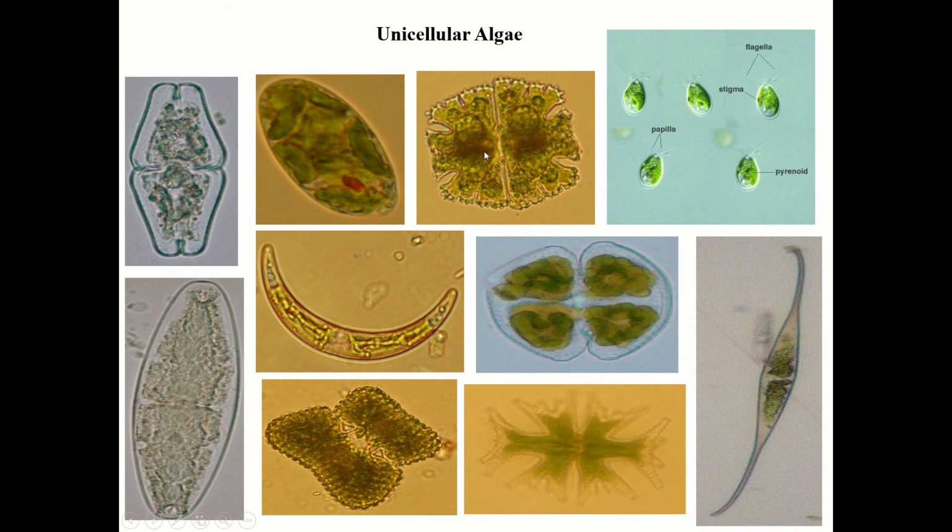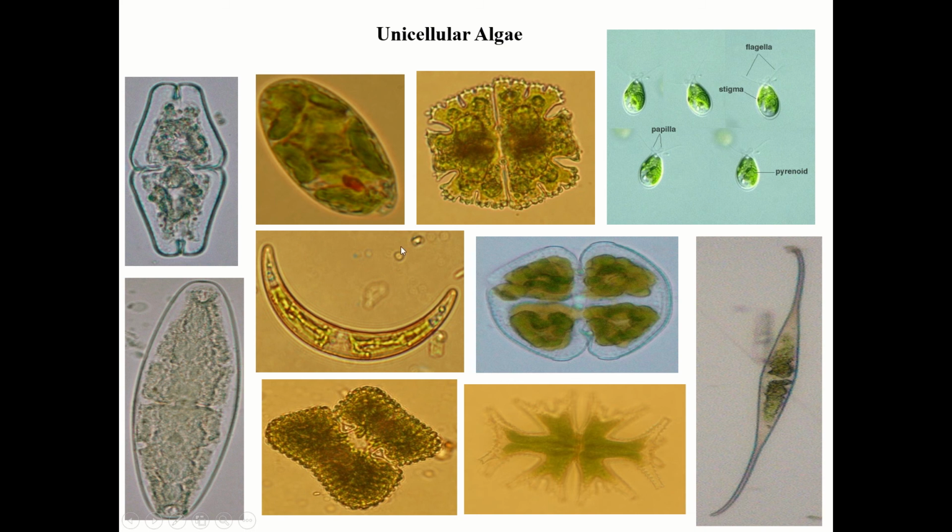Now we'll see the unicellular algae. They are grouped into different types based on their structure. Unicellular means made up of one cell. So you can see the beautiful unicellular algae. Some have good pattern designs. This is Chlamydomonas, this is Cosmarium, this is Micrasterias. You don't have to remember the names, I'm just showing a few examples of unicellular algae.